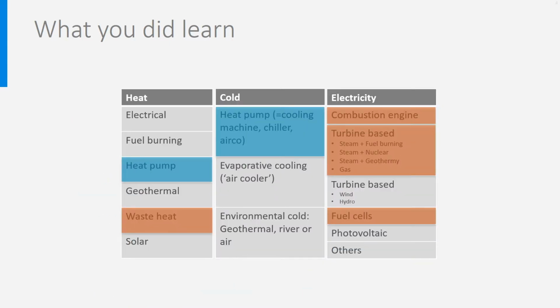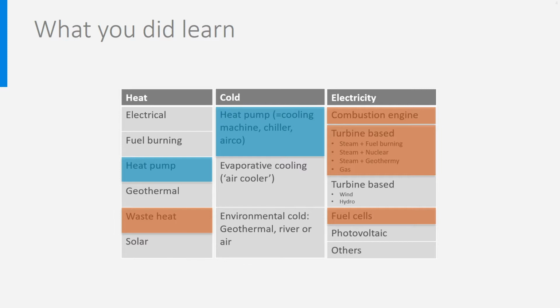You then learned about all important technologies used to produce heat, cold and electricity. Although the table looks quite simple and embraces indeed all main technologies, the discovery journey has been quite intensive, as were the calculations for size, costs, resources and CO2 emission estimations. But you know now the principle.